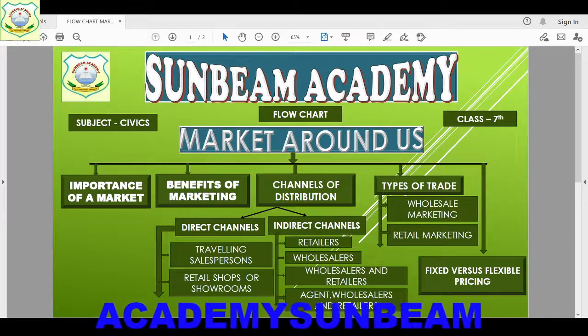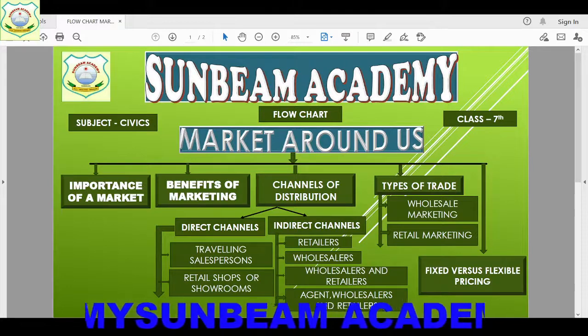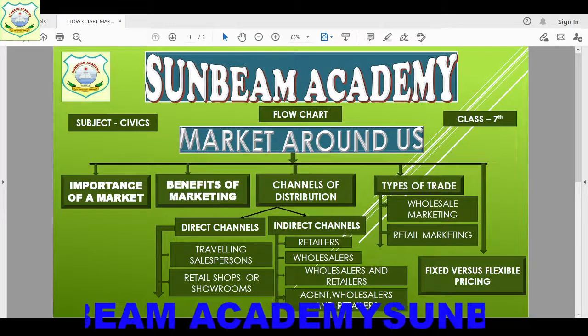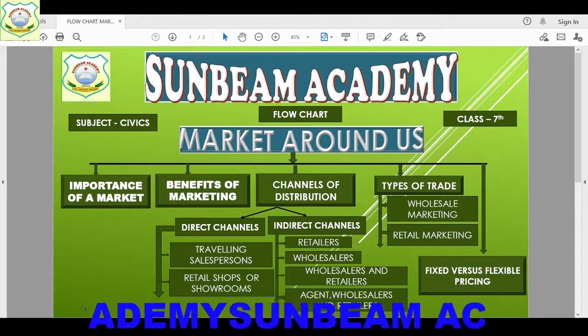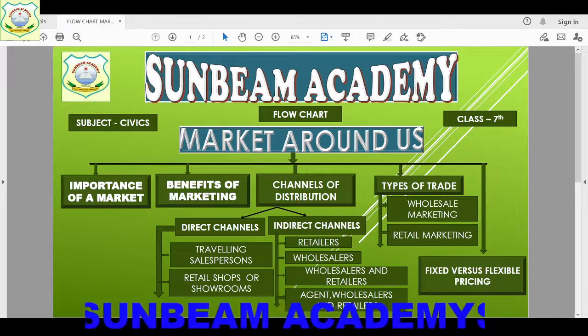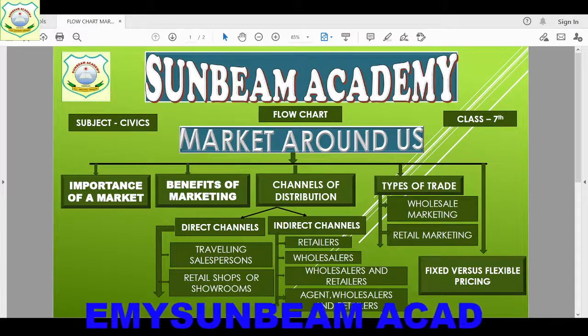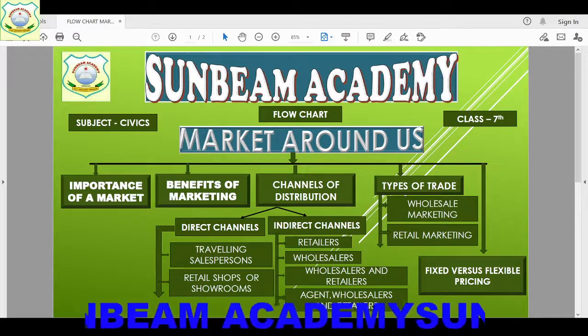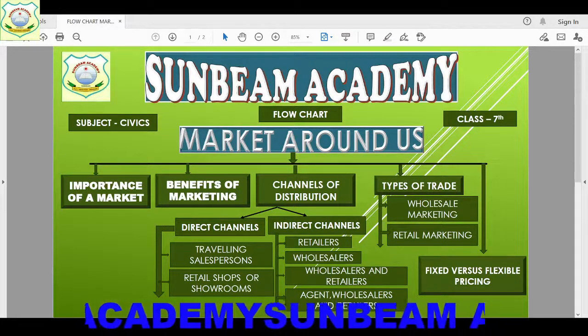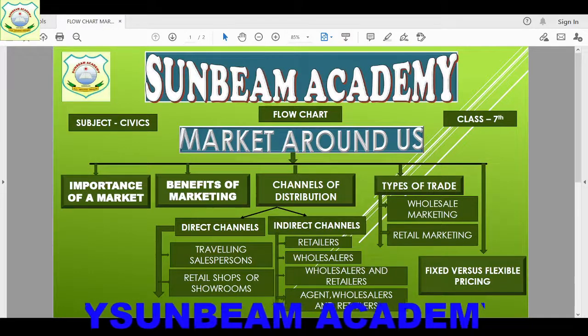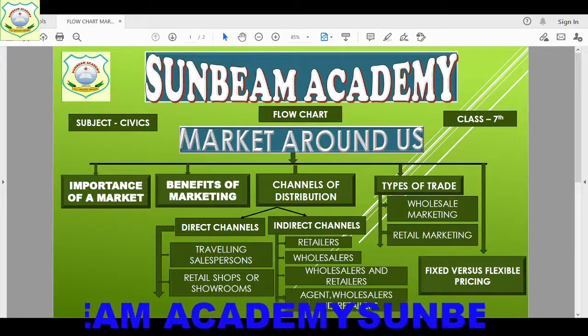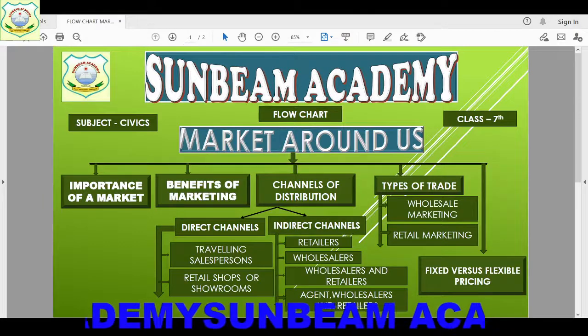So children, but they have to take care of two important barriers of trade, that means obstacles, namely the time between the place of production and the place of consumption. That means when this product is produced, where it is produced, and how much time it is going to take for consuming. So they have to see that, because of the time lag between production and consumption.